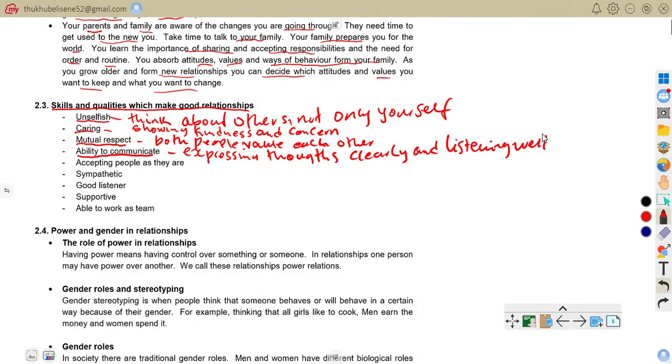For example, talking openly about your feelings.